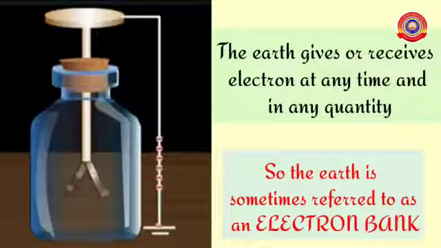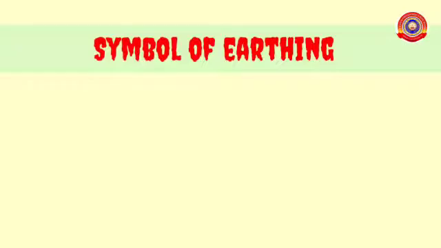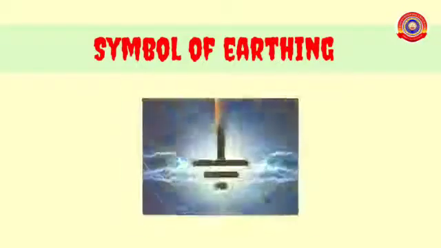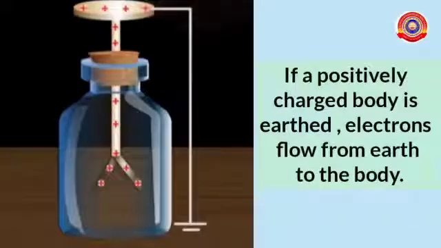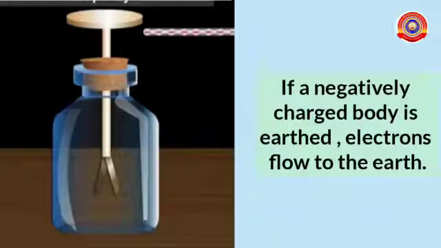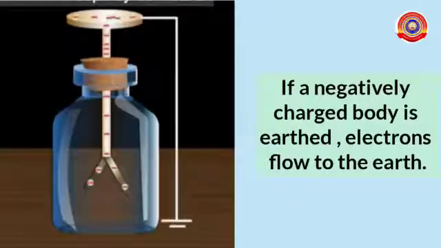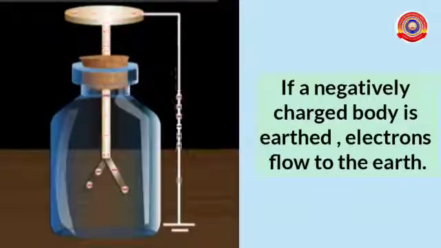So the earth is sometimes referred to as an electron bank. The symbol of earthing is: If a positively charged body is earthed, electrons flow from the earth to the body. And if a negatively charged body is earthed, electrons flow from the body to the earth.